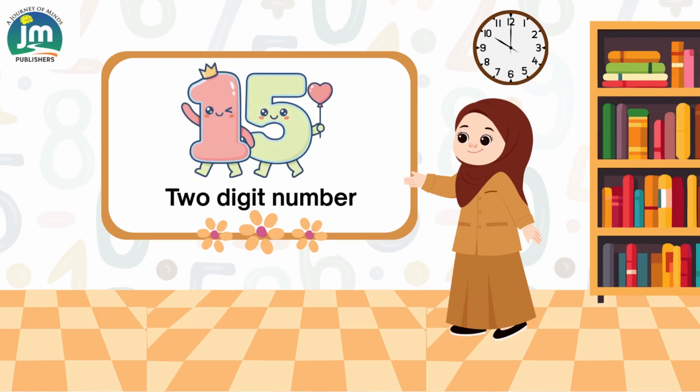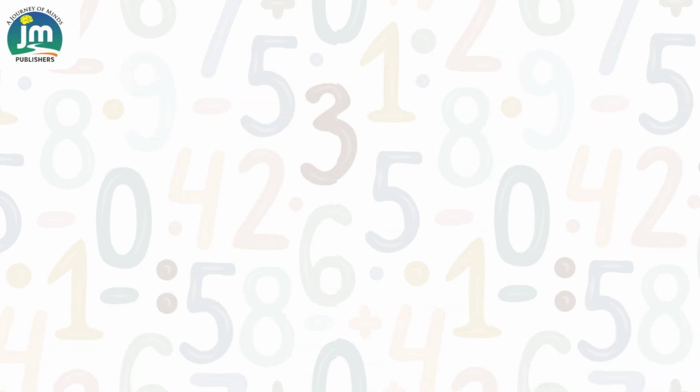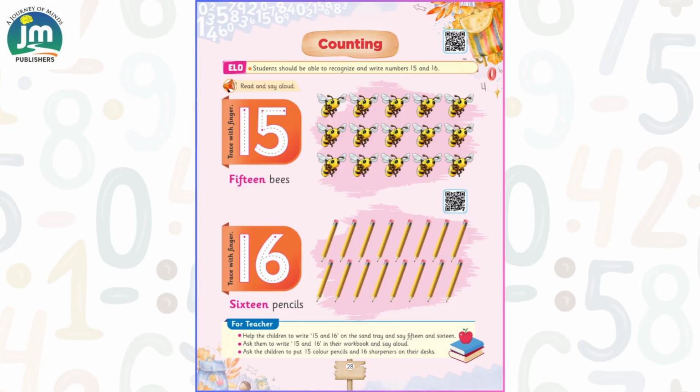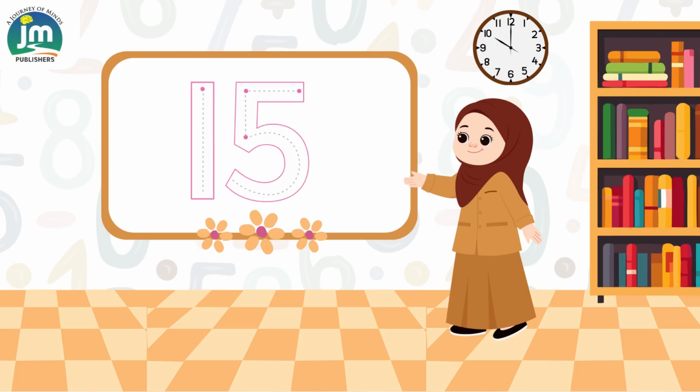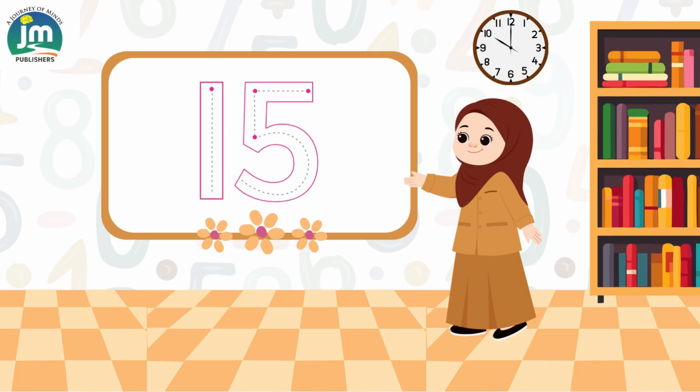As you know, we have started two-digit numbers and the number 15 is also a two-digit number. This is how the number 15 looks. So let's see the number 15 on page number 28. This is number 15. This is number 15. Dear students, let's trace with finger. 1 and then 5. It makes 15.